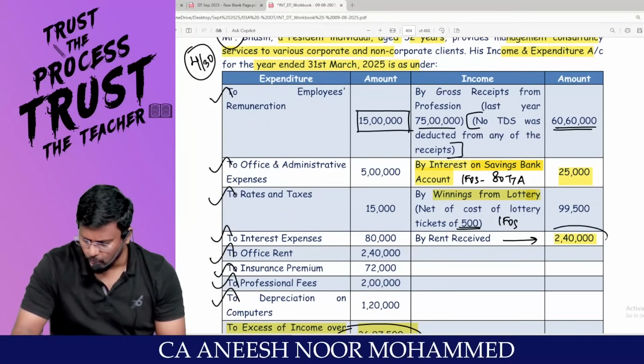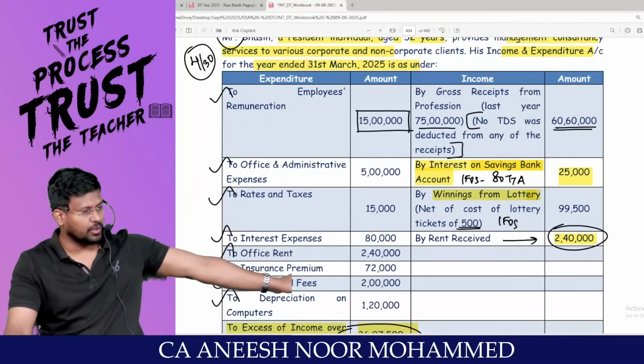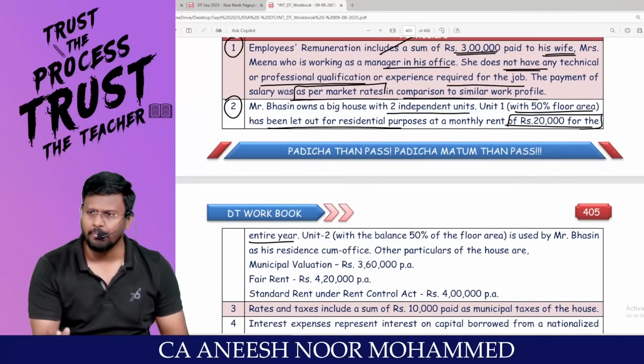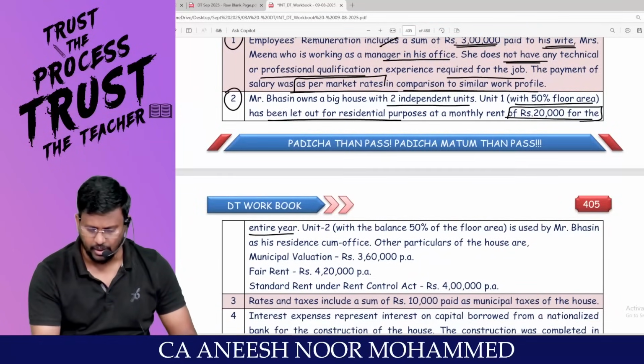2,40,000. What is the rent received? 2,40,000, exactly matched with the P&L account. Remove it from the PGBP. Show it under the IFHP, less LT bar MT paid by the owner. Knock it off the workings. Are you really with me?